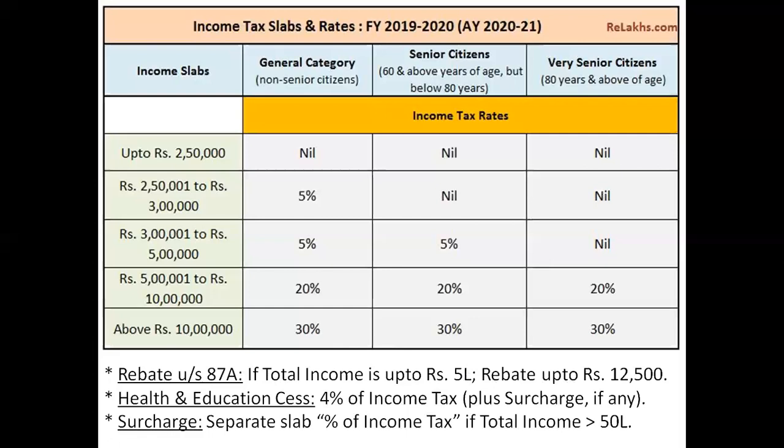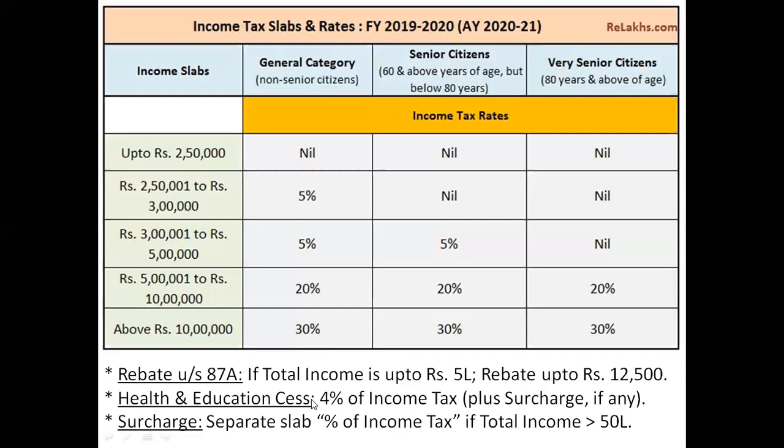Okay. Fine. So what you need to remember over here is, rebate is the benefit which is being given to the taxpayer whose total income is up to rupees 5 lakh. Maximum amount of rebate can be up to 12,500 rupees, and it is under section 87A. Fine. Okay. Let's move to the next point.